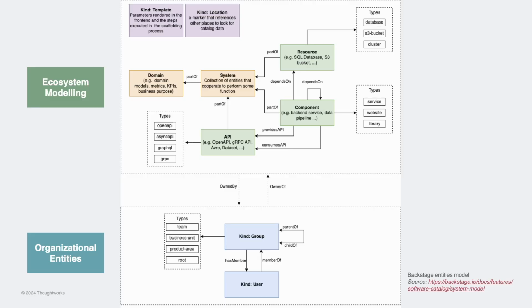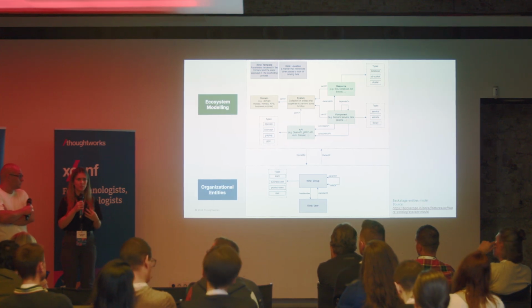Now, the next level of modeling is the organizational entities. This represents the human registry, as we had in our use case. That is shown by these two entities, group and user. But how are these models actually connected together? What brings these two views together? It is ownership. In Backstage, the concept of ownership is super important and crucial because it shows the ultimate responsible team for that domain or for that system.